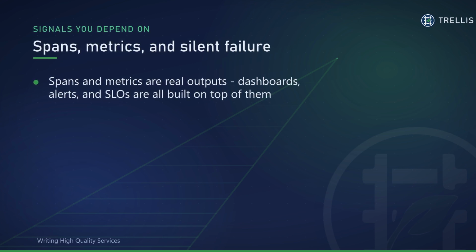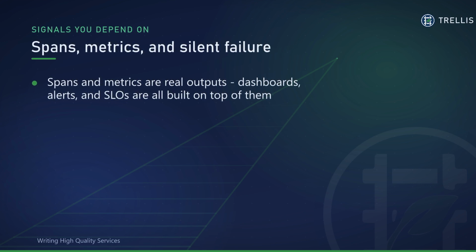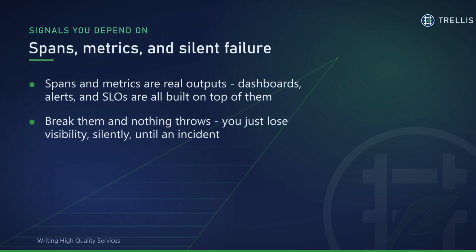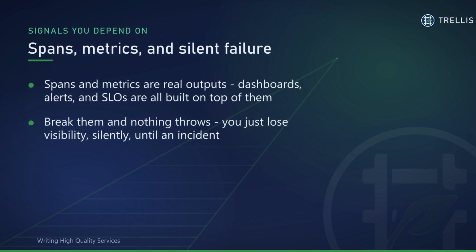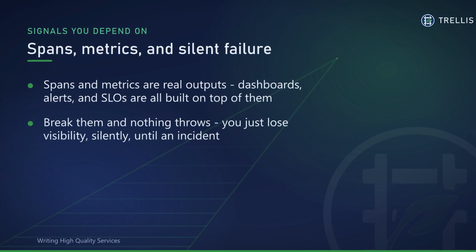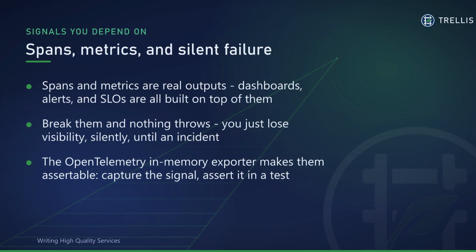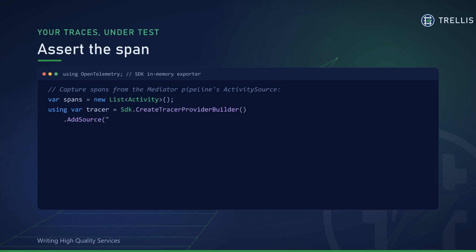There's no exception, no failing assertion. You simply lose visibility quietly, and you find out during an incident when the graph you needed is flat. And third, the fix. The OpenTelemetry SDK ships an in-memory exporter. In a test, you point it at your service's telemetry, exercise an operation, and the spans and metrics land in a list you can assert on. Telemetry stops being write-only.